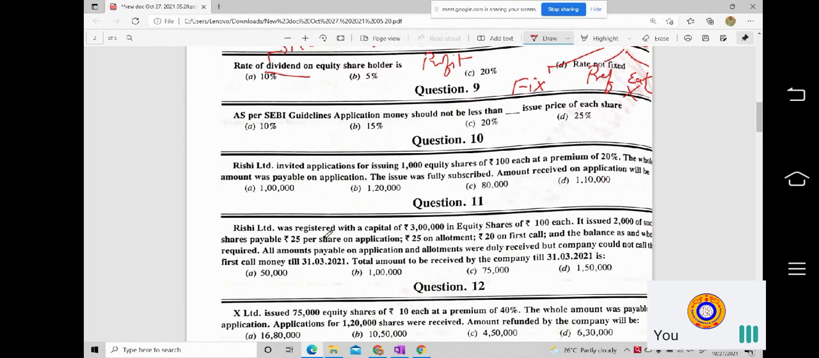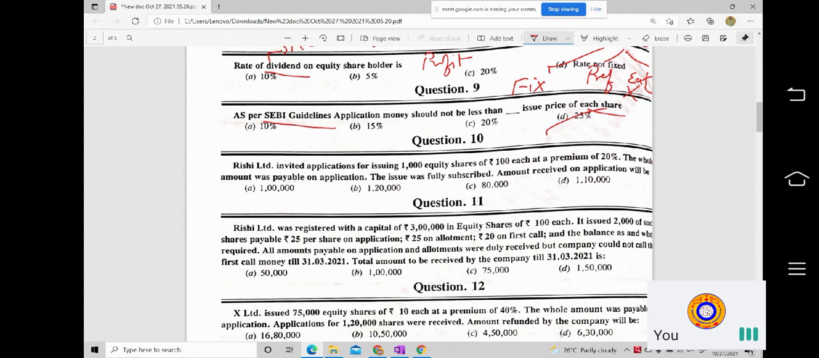The next one is as per the SEBI guidelines. So now we are getting some guidelines. SEBI guidelines: application money should not be less than dash percentage of the issue price of each share. Very good, so 25 percentage. This is one of the most important things. SEBI has guided in such a way that the application money should not be less than 25 percentage of the issue price of each share.